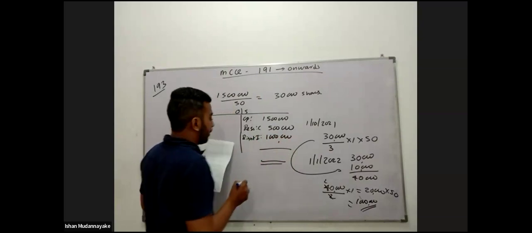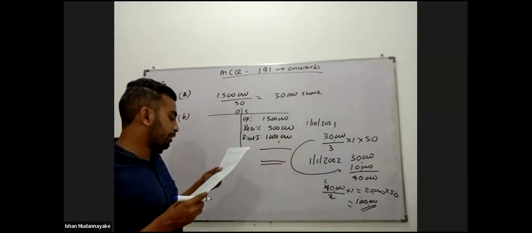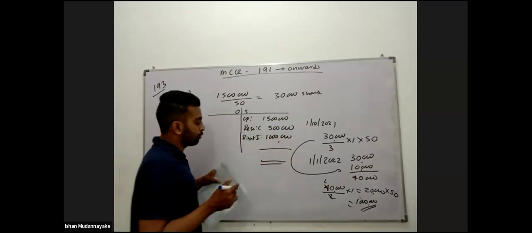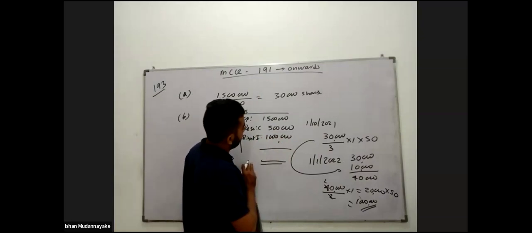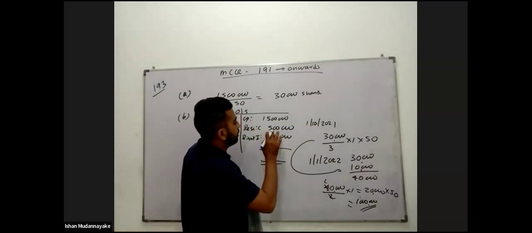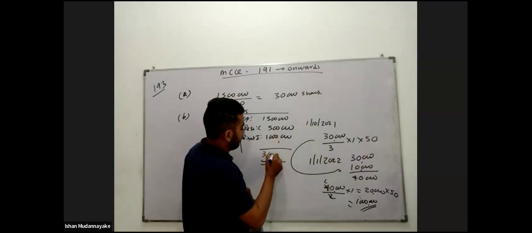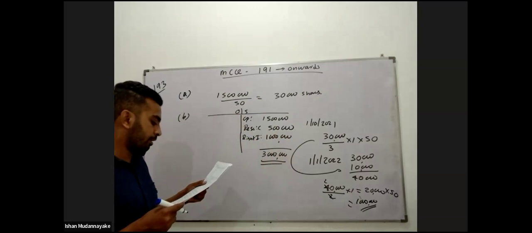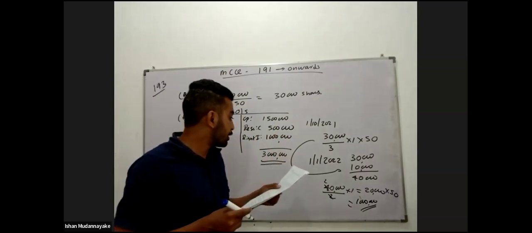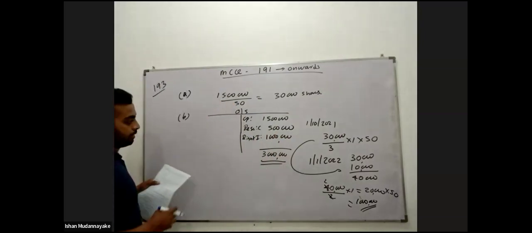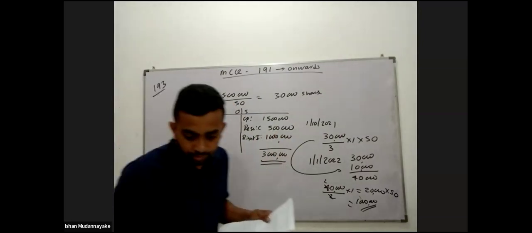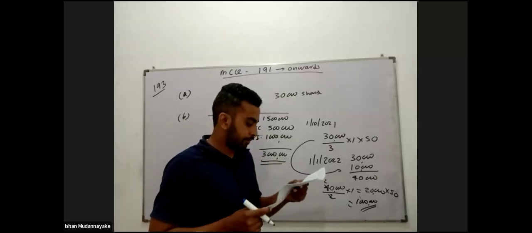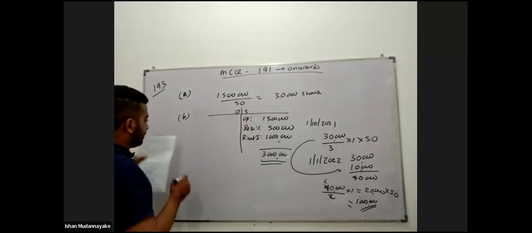Then total ordinary share capital as at 31st March 22. Here 2 million, 3 million. Total ordinary share capital is 3 million. Answer for the B is 3 million.